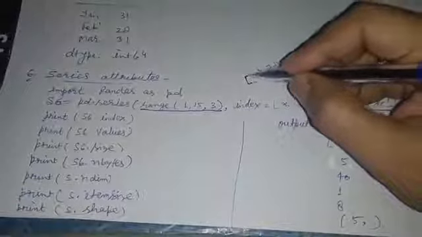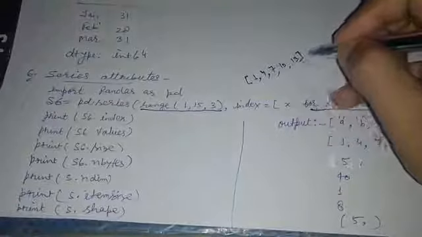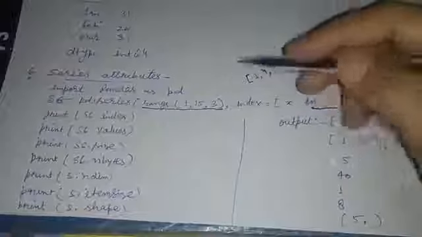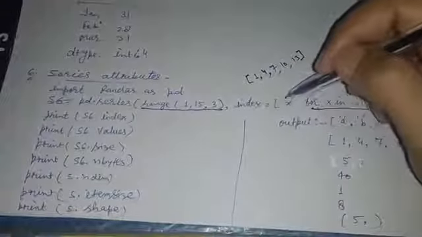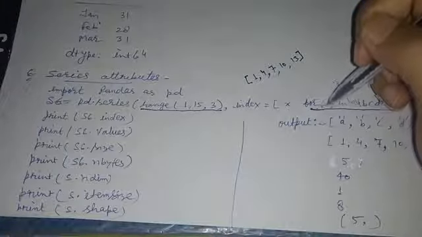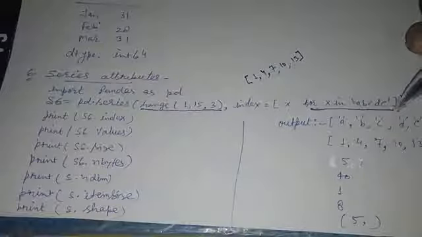So we can provide the data like this, 1 4 7 10 13, or we can use the range function to produce this list. Similarly, the index value can be provided as a list or can be iterated through like this: